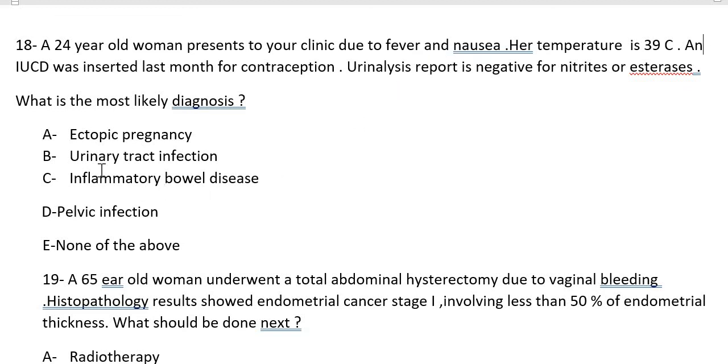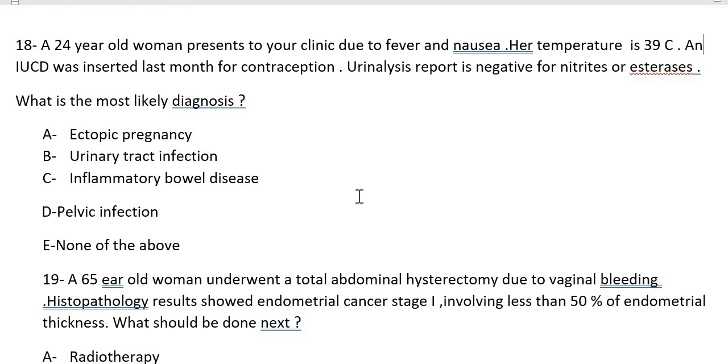So what could it be? What is the most likely diagnosis? Ectopic pregnancy, urinary tract infection, inflammatory bowel disease, pelvic infection, or none of the above. She has an IUCD, so there is a risk of ectopic pregnancy, but she is young as well, so there is a risk of pelvic infection.